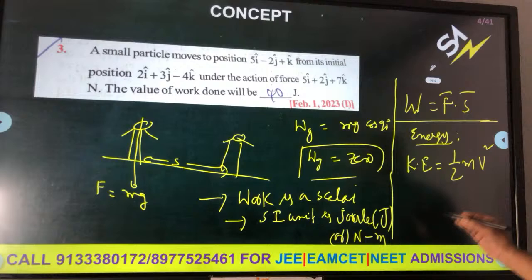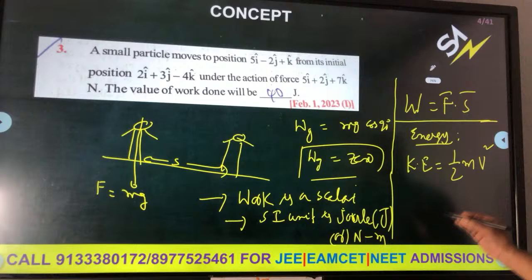So potential energy will be there at this point. Gravitational potential energy, PE, means potential energy, given by the letter U. So U is nothing but mgh, where h is very less than the radius of the earth.